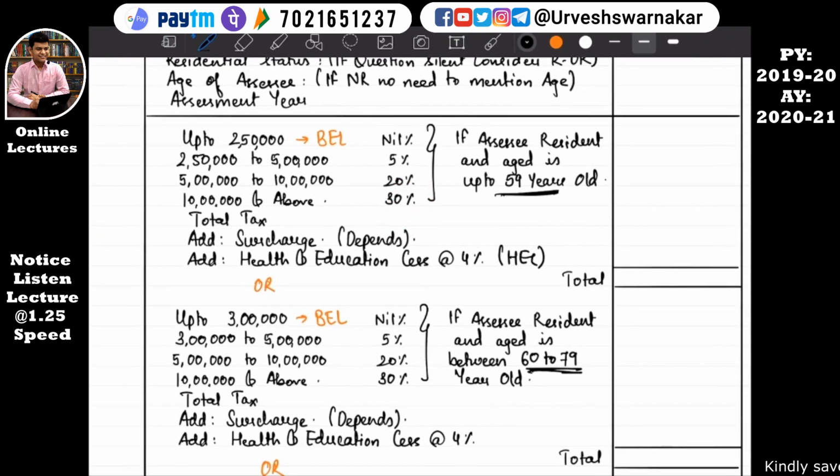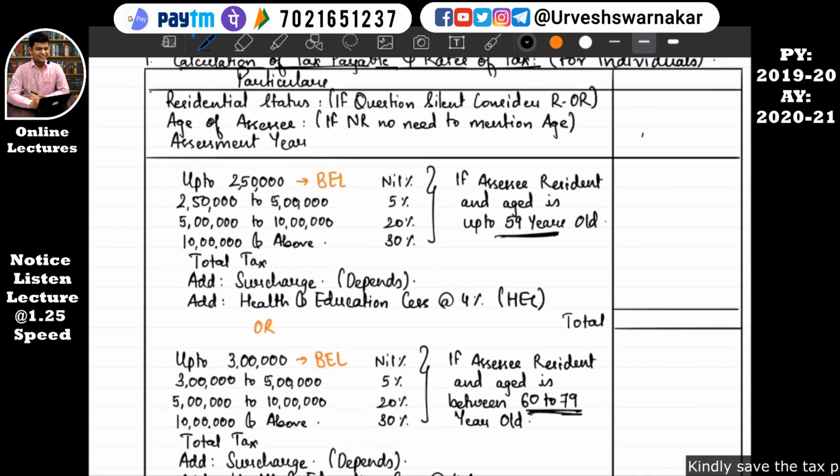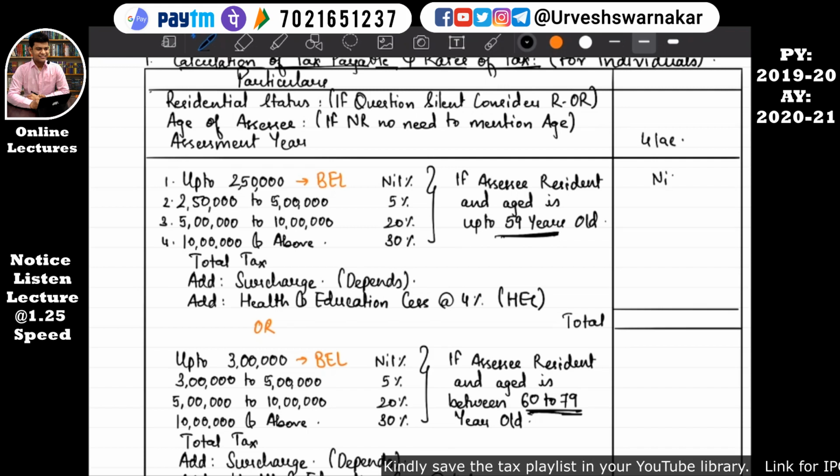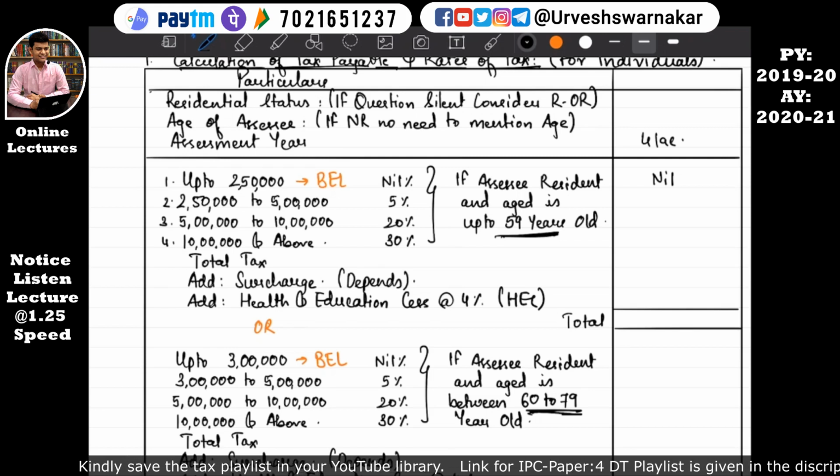Let's try an illustration. If the assessee's income is, say, 4 lakh, for the first slab, the assessee need not pay any tax. Okay, for the first 2,50,000, it is the basic exemption limit. For example, understand it right here: if any person, for example you as a person, earn an income up to 2,50,000, you don't need to pay any tax to the government of India. You don't need to pay any tax under the Income Tax Act. But as soon as you cross an income of 2,50,000, you need to pay a tax.